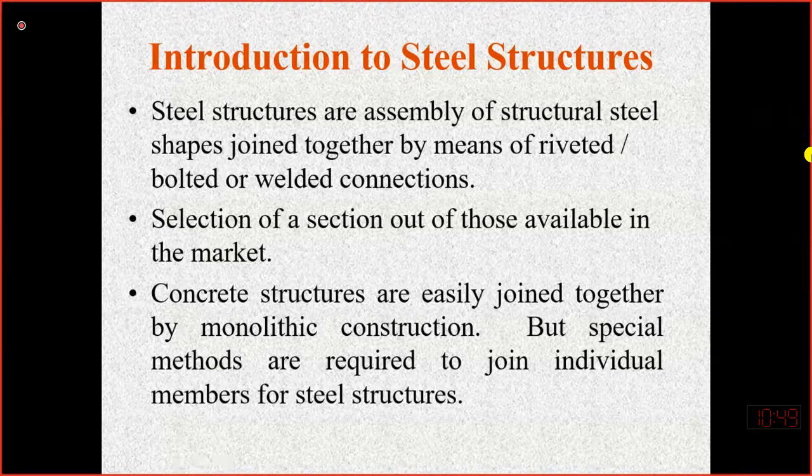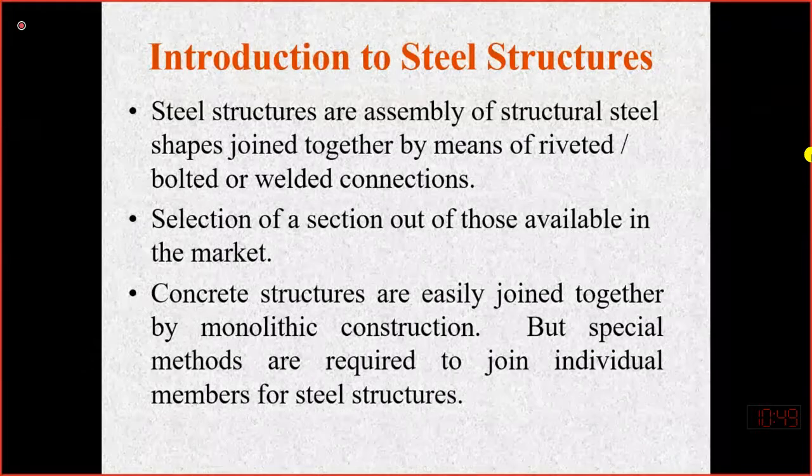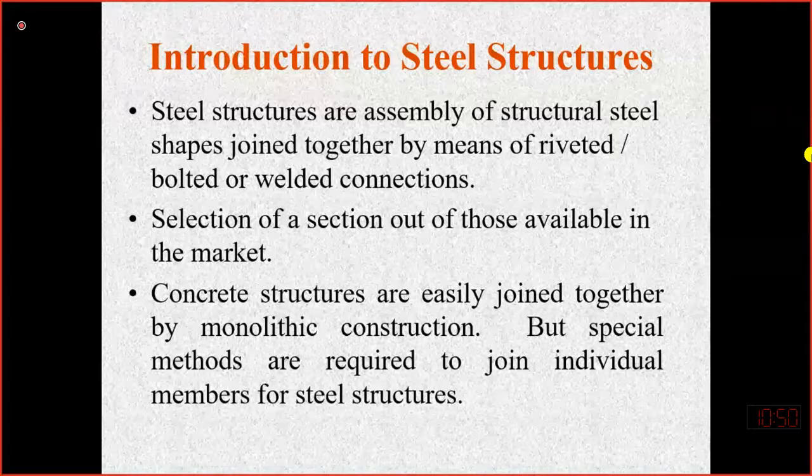Actually, you might have seen the construction of a concrete structure. In the concrete structure, what we do is make a formwork. In the formwork, for example for the column, we place the steel cage and then we pour the concrete. And then when we want to cast or pour the concrete in the beam, the joint of the beam and column is monolithic.